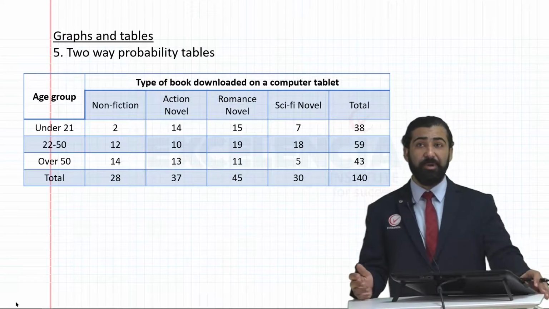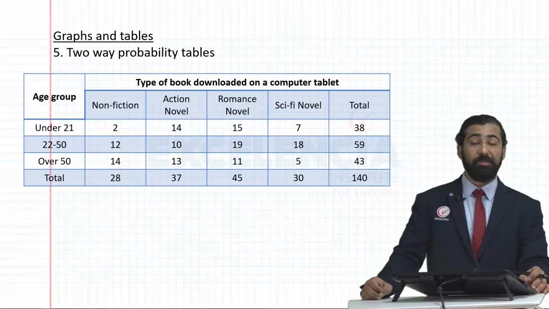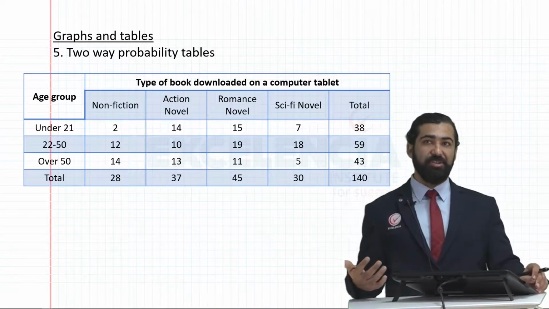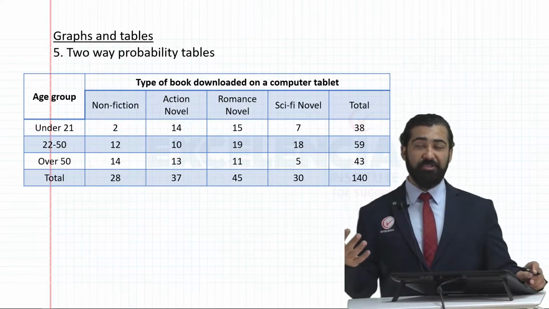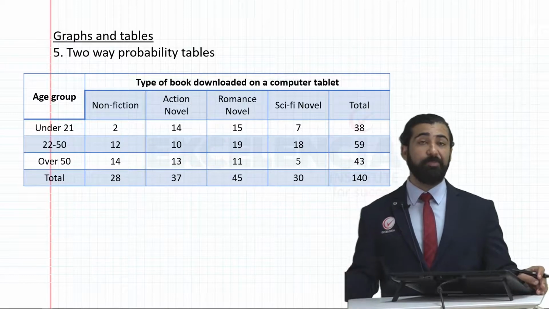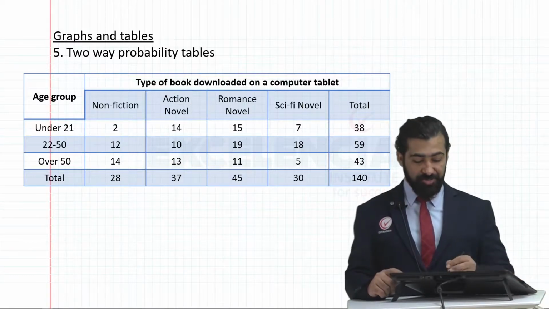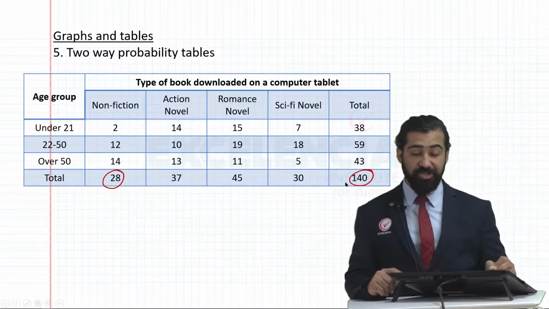Lastly, we learned the two-way probability table. In the two-way probability table, we also learned that some conditional probability questions can be asked. What do we mean by a conditional probability question? One is a straightforward question, like what's the probability of a person picked at random reading non-fiction books? That will be 28 divided by 140.